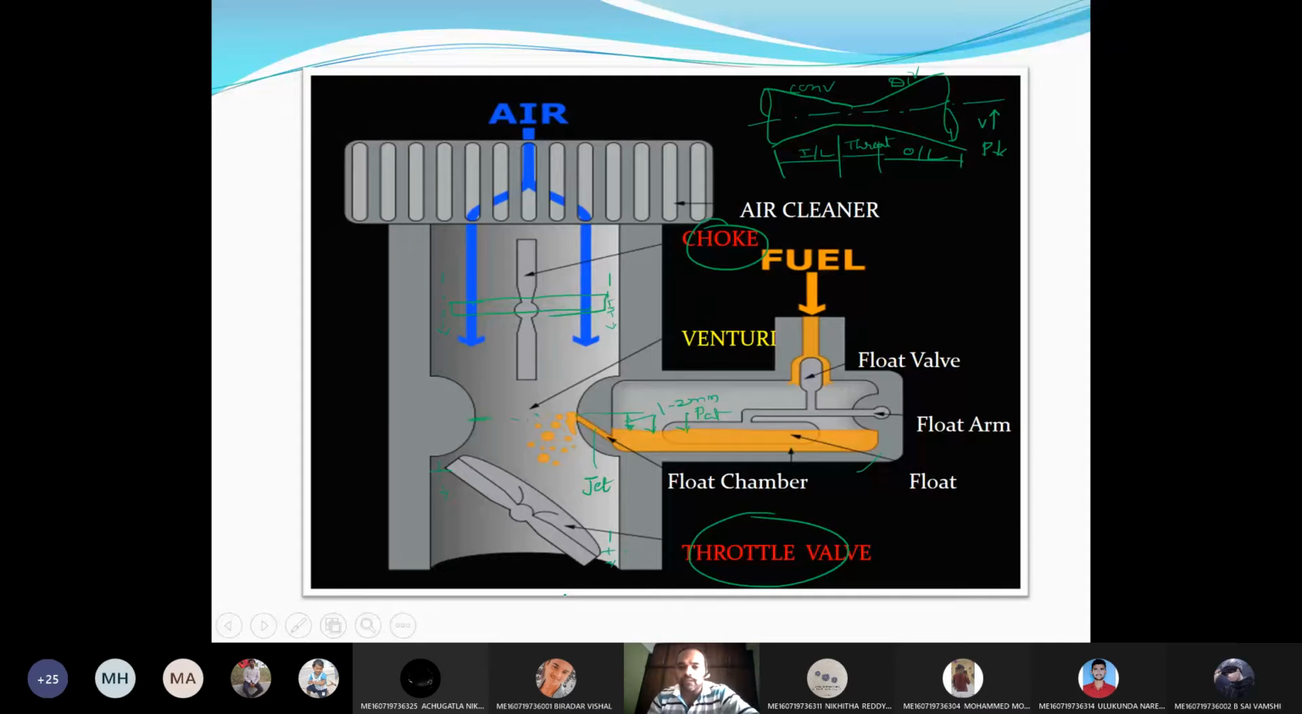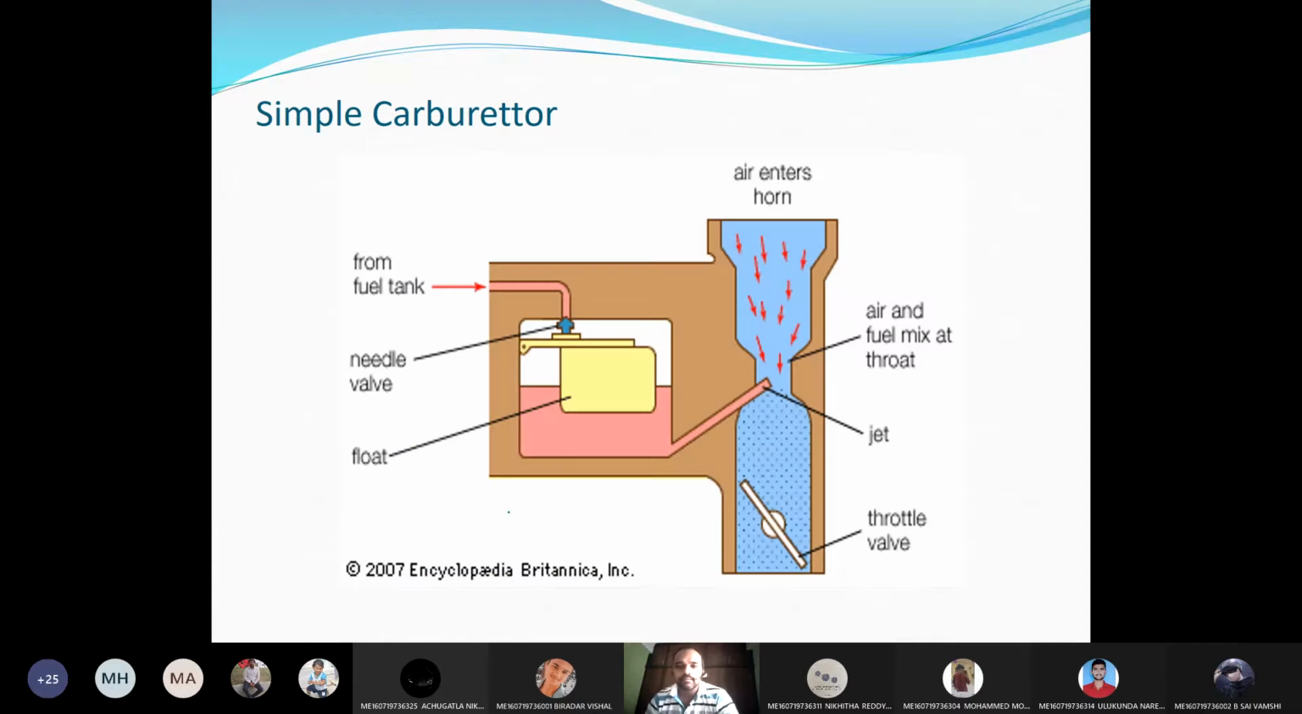Suppose you throttle, if you accelerate more, what will happen? Here there is a hinge. It will start rotating like this, so the gap between the throttle valve and the wall of the carburetor keeps on increasing. Therefore, more fuel will be admitted if you operate the throttle valve.